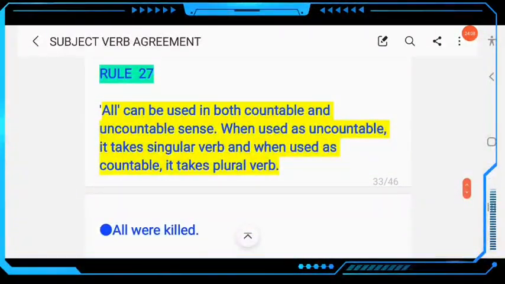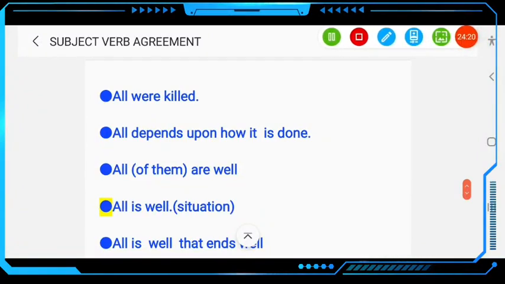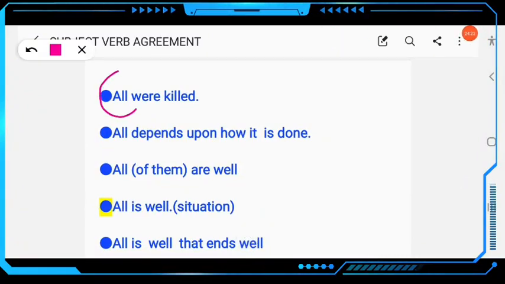All can be used in both countable and uncountable senses. When used as uncountable, it takes a singular verb, and when used as a countable noun, it takes a plural verb. For example, all were killed. All means we are talking about people, the soldiers, the thieves. All can be used in both countable and uncountable senses. All depends, this is singular, upon how it is done.